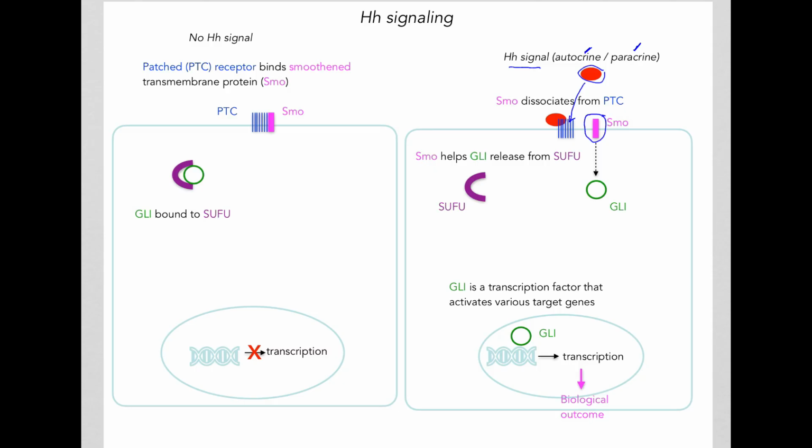Now SMO will cause the release of GLI from SUFU. So now GLI is free. GLI will diffuse into the nucleus, and there it will bind to the DNA and cause increased transcription of the various target genes, leading to some sort of biological outcome.